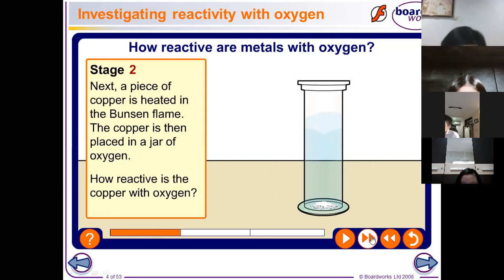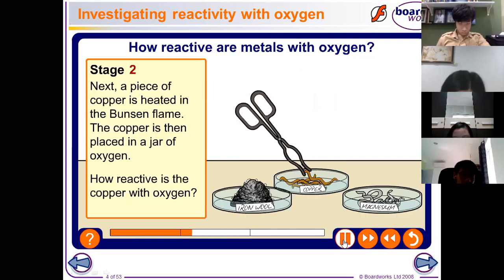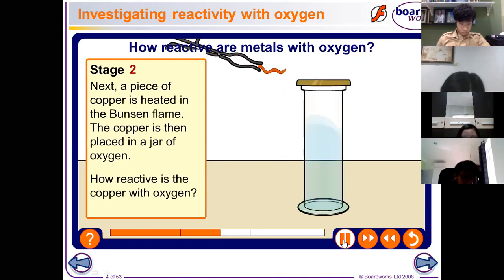So how about copper? Anyone? Rowan? Rowan, are you there? Yes, Miss. Okay, Rowan. Can you tell us something about the copper? What can you say about the reaction of the copper? When the copper is in the water, the reaction is low compared. There's no water. It's not water, it's oxygen inside it.